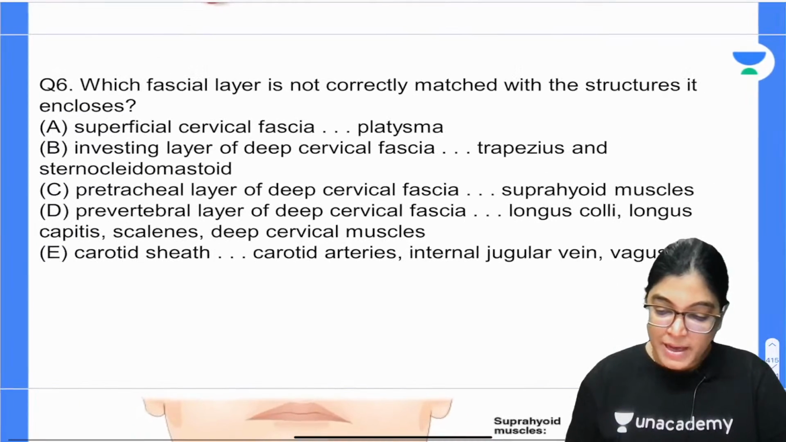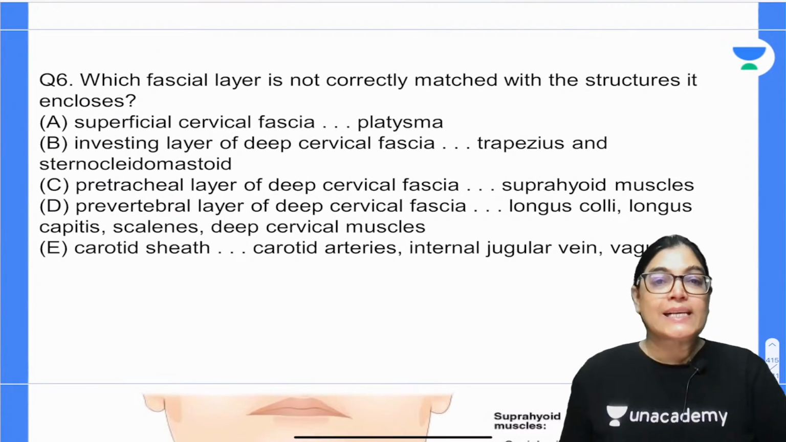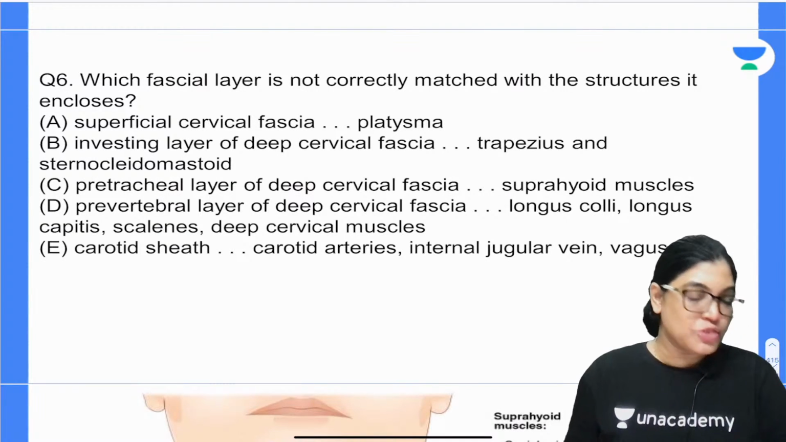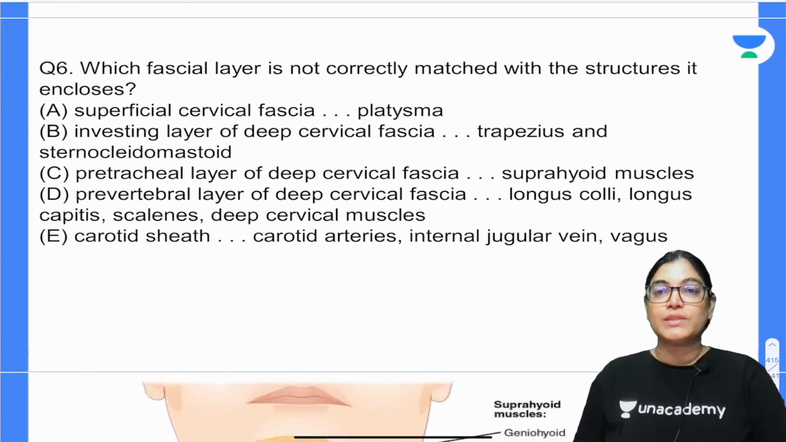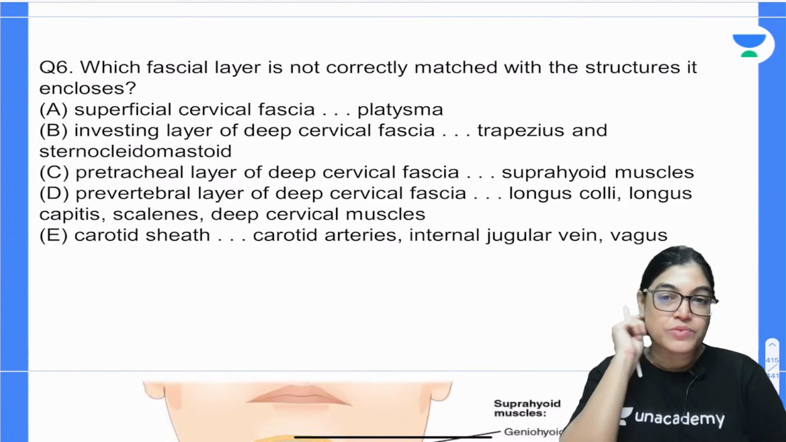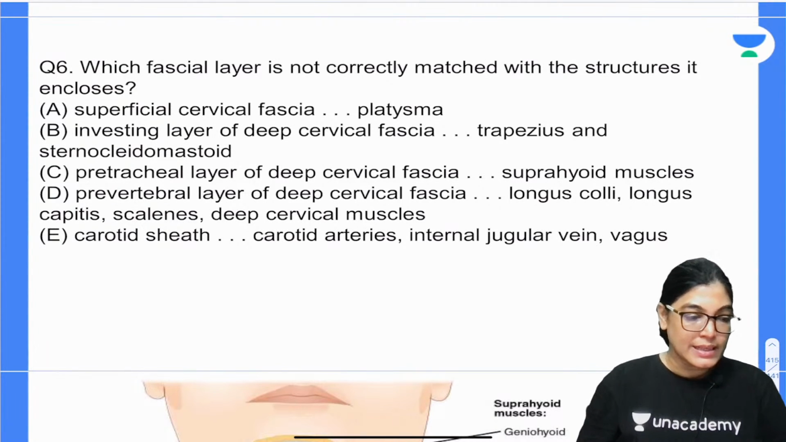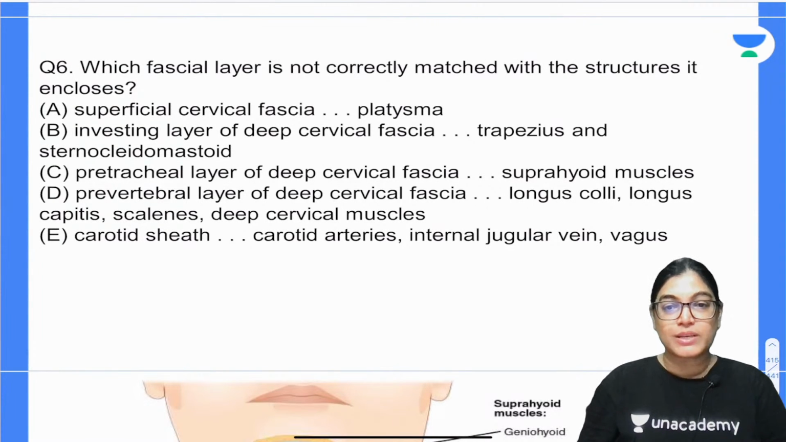Question number 6, all the best. Which fascial layer is not correctly matched with the structure it encloses? We have got 5 options and you have to mark the correct answer. Which fascial layer is not correctly matched with the structure it encloses?